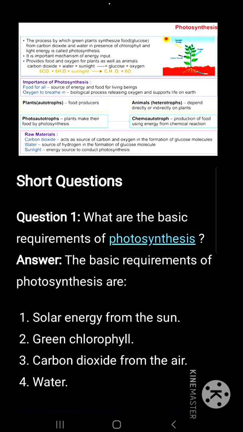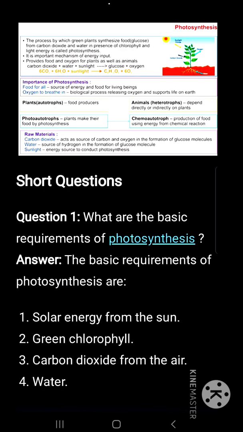6 molecules of carbon dioxide will chemically combine with 12 molecules of water in the presence of chlorophyll pigment and sunlight, which is being trapped by the chlorophyll pigment. The carbon dioxide and water chemically combine to form 1 molecule of glucose, releasing 6 molecules of oxygen along with 6 molecules of water.